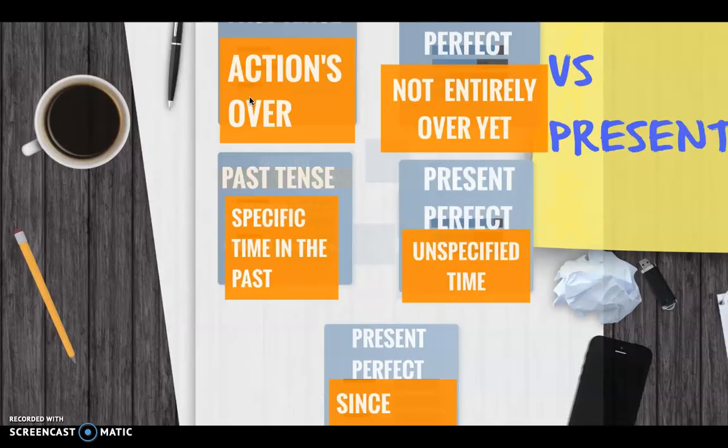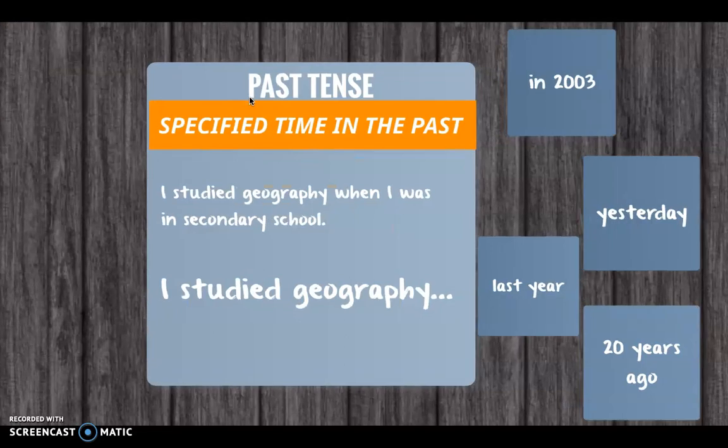Now, another thing about the past tense is that it needs a specified time in the past. For example, when I said I studied geography when I was in secondary school, I specified being in secondary school. I specified that period of time in my life in the past when I studied geography.